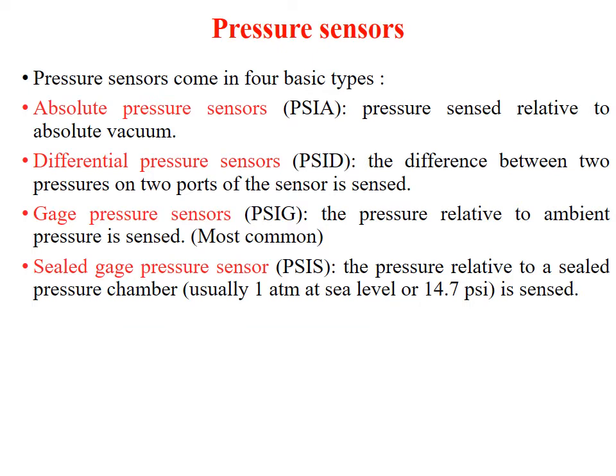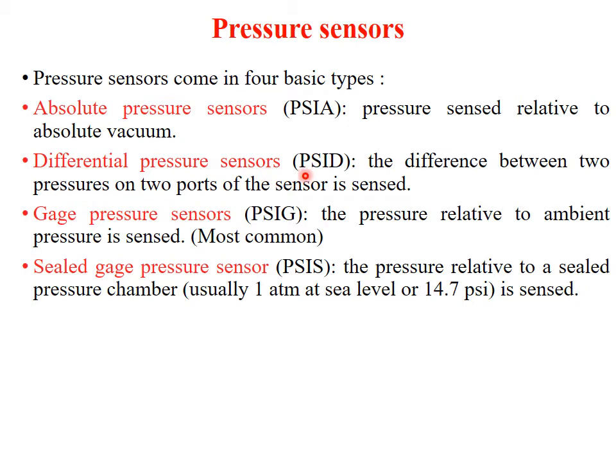Depending upon the type of application and the context in which you are going to measure the pressure, pressure sensors can be classified into 4 types. Absolute pressure sensor, PSIA, will measure the absolute pressure, or pressure sensed relative to the absolute vacuum.